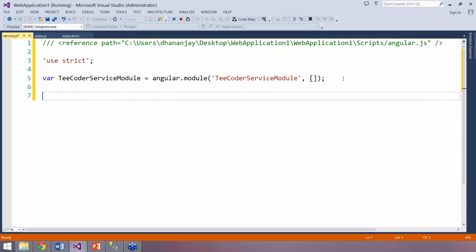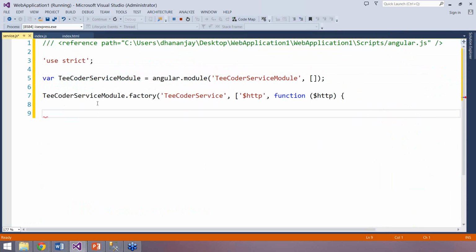Now you can create services in AngularJS in 4 different ways. Like you can create a service using the service method or the factory method. And there are other options. We are not going into detail of that. But here we have created a module. Once the module is created, I'm going to create a service using the factory method. What the factory method does is it returns an object.